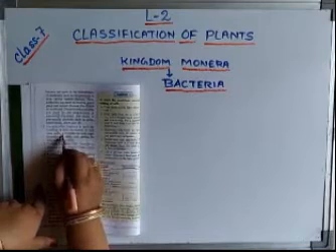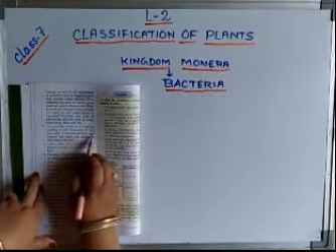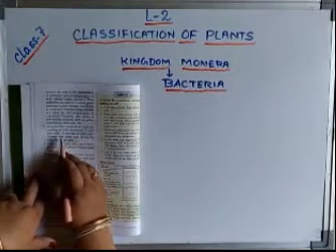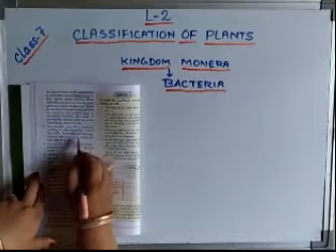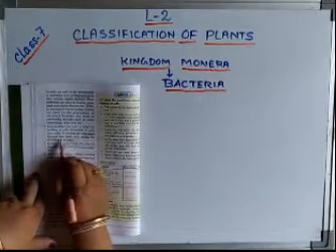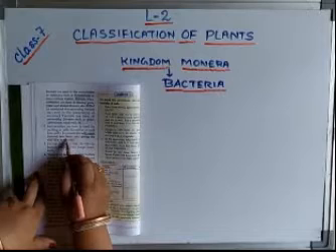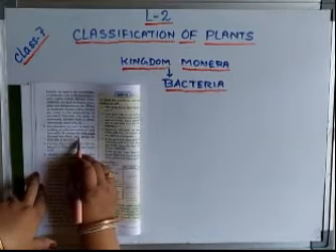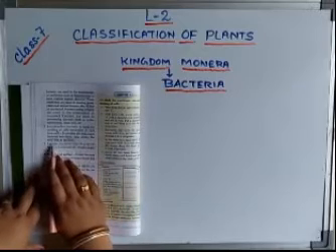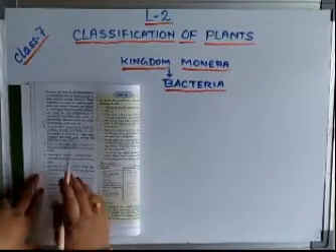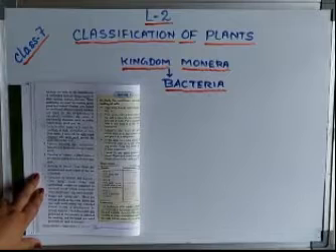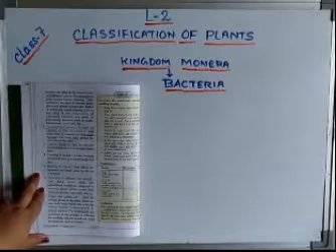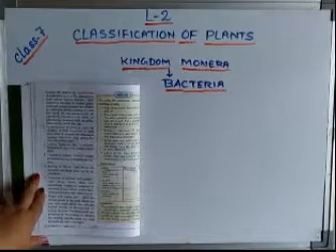It converts the milk sugar, that is lactose, into acid. Which acid? Lactic acid. Because of this formation of lactic acid, the curd gets a sour taste. That's why we don't get a sour taste in milk, but we get a sour taste in curd, because of the conversion of lactose into lactic acid.